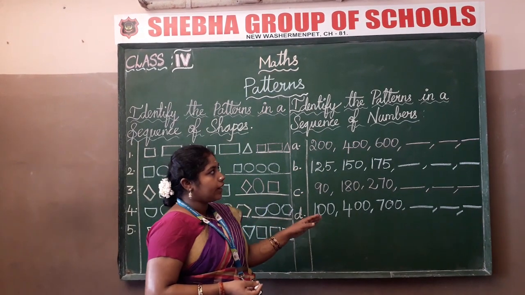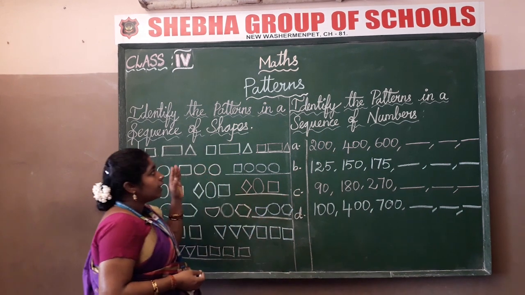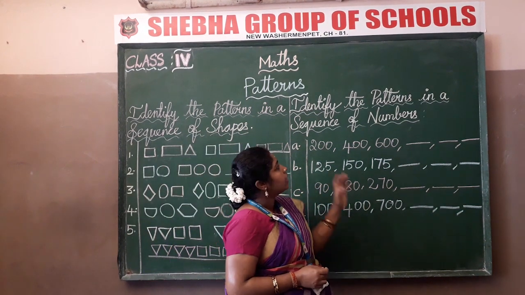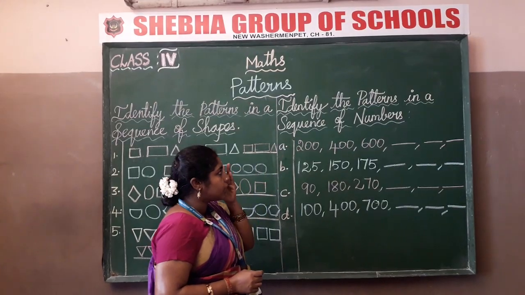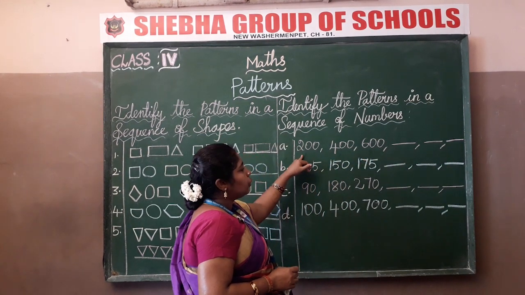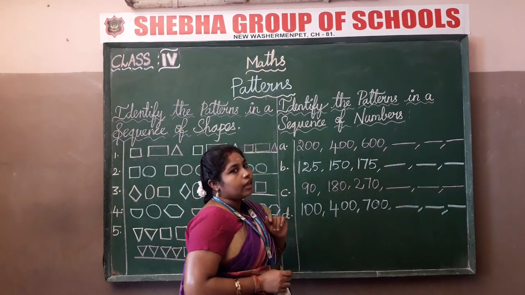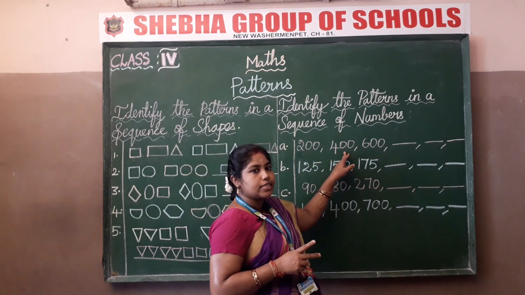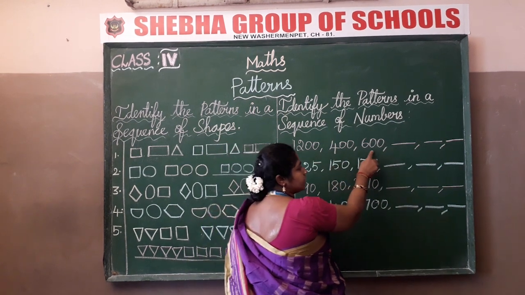Now we move on to the next topic. Identify the patterns in the sequence of numbers. Here in the sequence of shapes we identified. Now we are going to identify the patterns in a sequence of numbers. So the first one, look at the pattern, children. 200, 400, 600. I am repeating again: 200, 400, 600. What do you guess, children? Yes, you are right. There is a difference of 200 between the first number and the second number. So we can write 200, 400, 600.